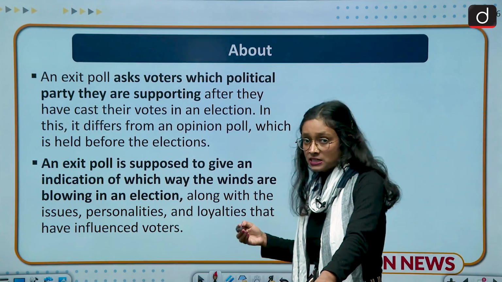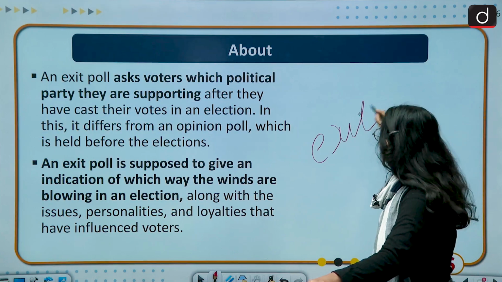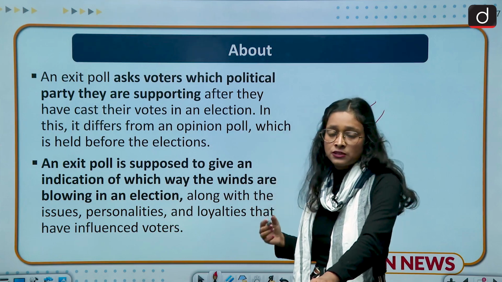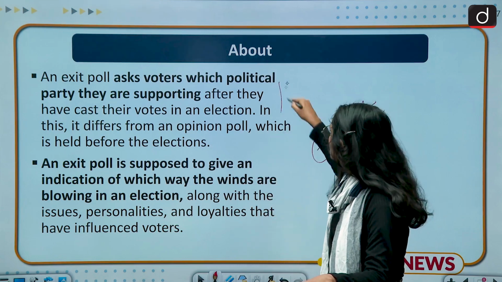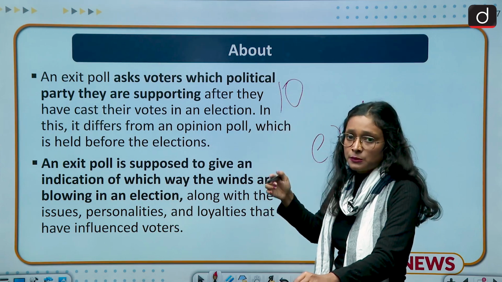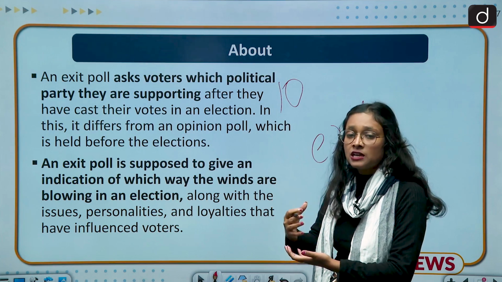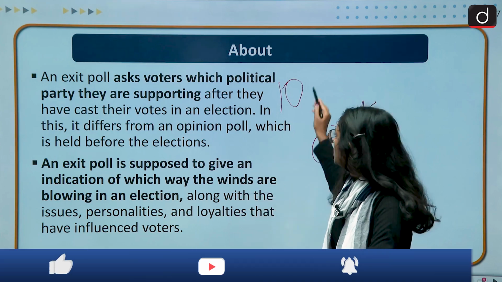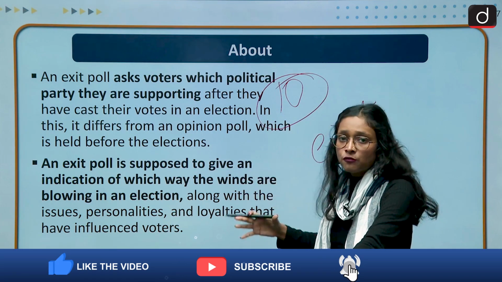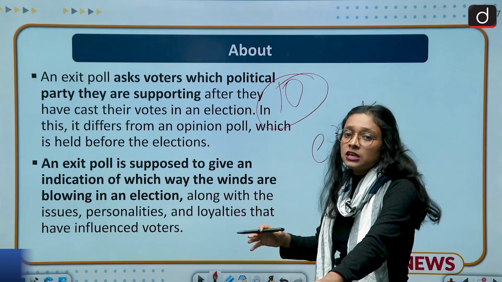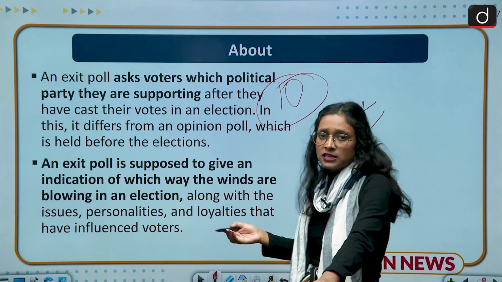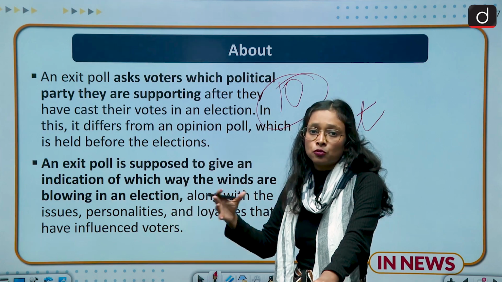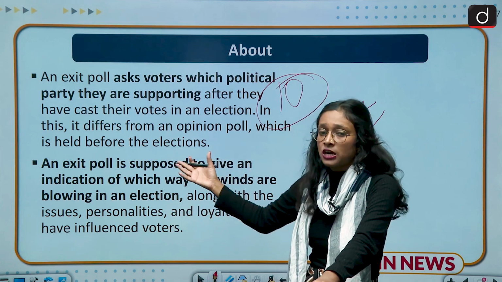Moving to the next slide: what is an exit poll? An exit poll, as its name suggests, is conducted after the contestation of the election. Suppose Bihar is witnessing an election in 10 phases. It means the voting will be held on 10 dates in particular constituencies. After the 10 rounds of the election, that is, the completion of all the voting in the whole state, there will be exit polls by various organizations, and nowadays social media and many media platforms are also using their polls and their experts to release such exit polls.